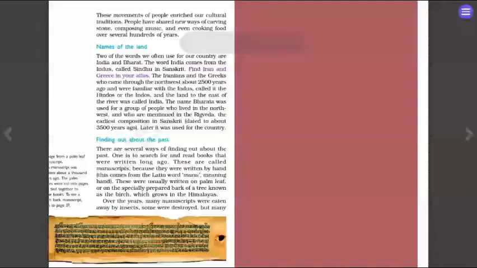So people started writing manually. The classwork that you write, the handwriting using which you start inscribing, these are all part of your handwriting, and this becomes your manuscript. Over the years, many manuscripts were eaten away by insects. Some were destroyed, but many have survived, often preserved in temples and monasteries. These books dealt with all kinds of subjects: religious beliefs, practices, the lives of kings, medicines, and science.